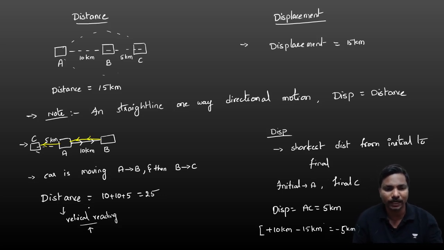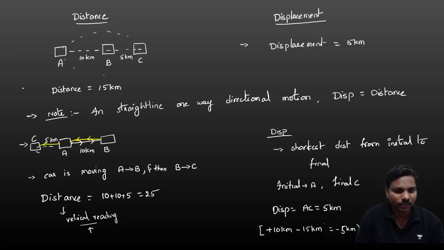So from these two cases, in the first case, we got displacement equal to distance. Let us take this as case 1, and this as case 2 for easy understanding.